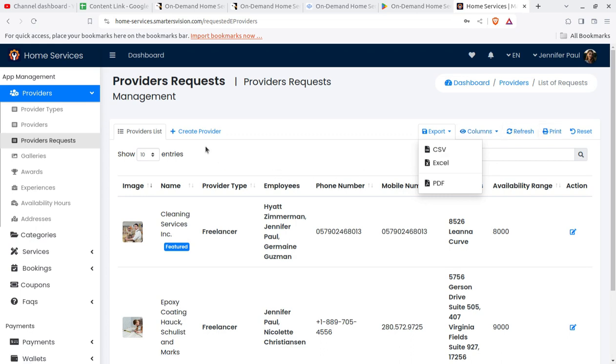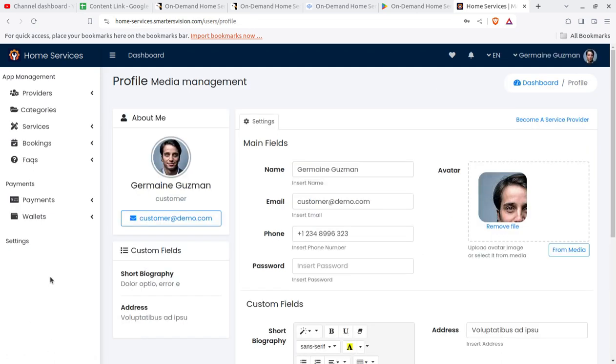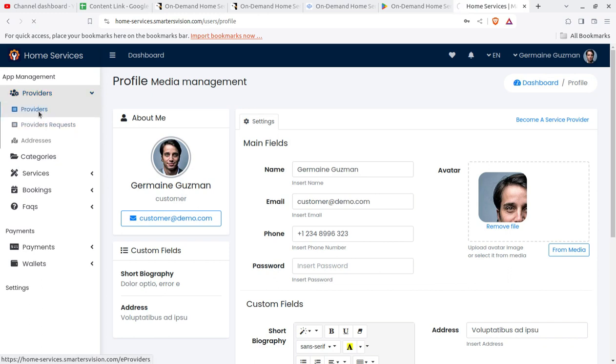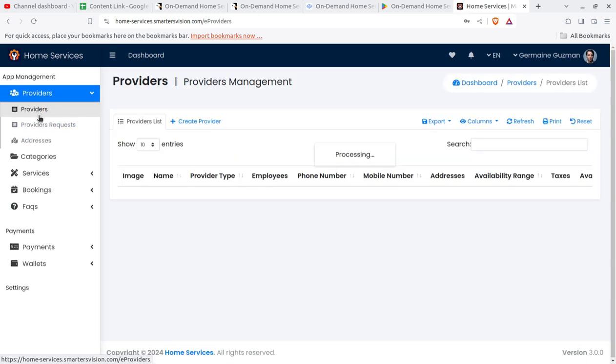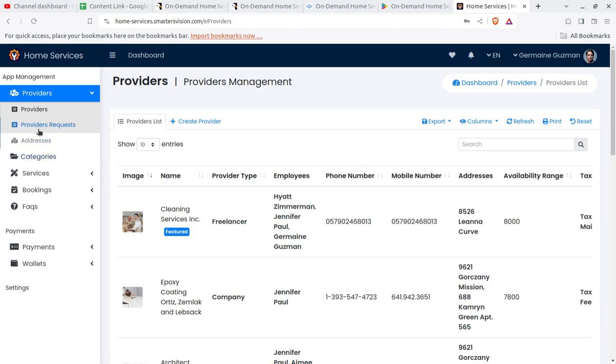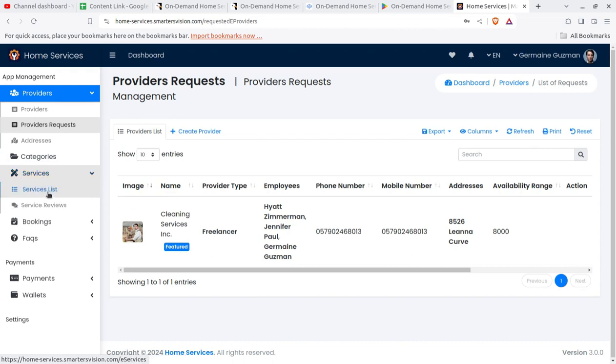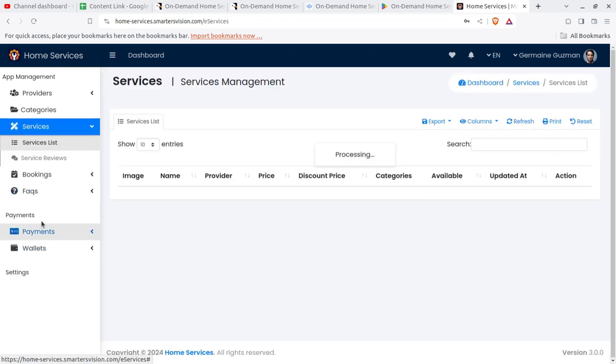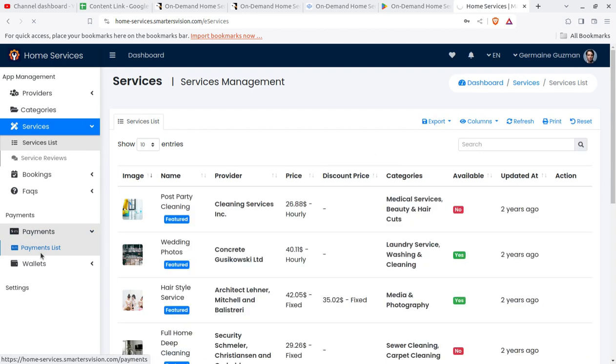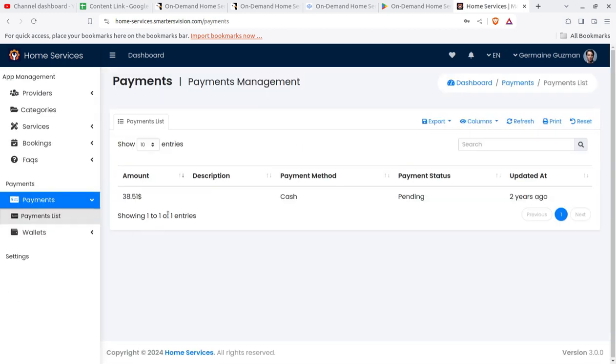Next is the customer screen that I am going to show you. And customer screen is always easy because customers are end users. So this is the screen for the customers. However, they are accessing the application through app. But yes, this is the screen. And further, they can check the providers, who are the providers, and what they are providing. And the provider request can be seen, the categories can be set, services can be seen here, service list and the payments. So what the payment list had been made for the providers.